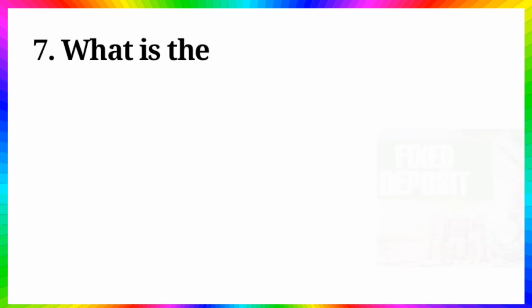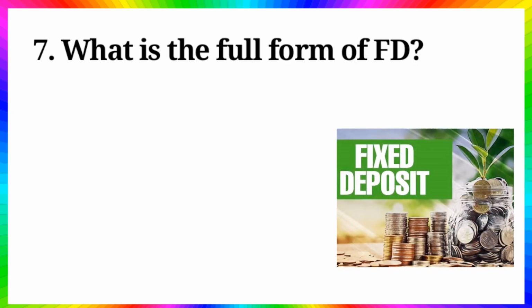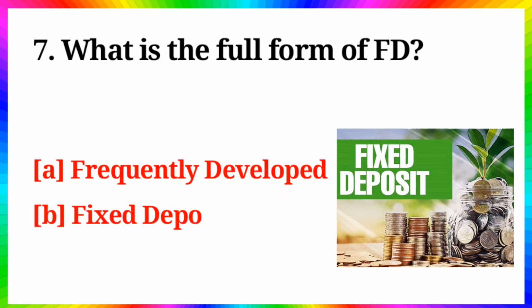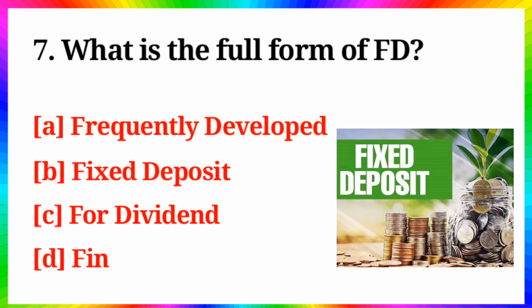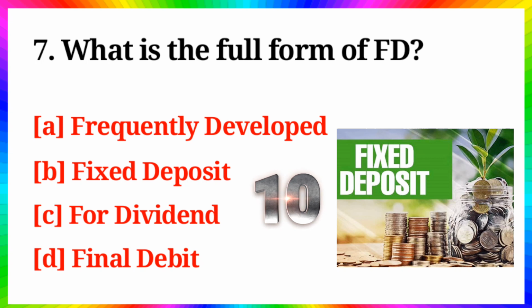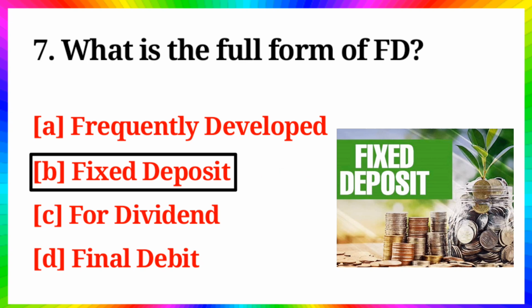Question number 7. What is the full form of FD? Option A. Frequently developed. B. Fixed deposit. C. For dividend. D. Final debit. Answer is option B. Fixed deposit.